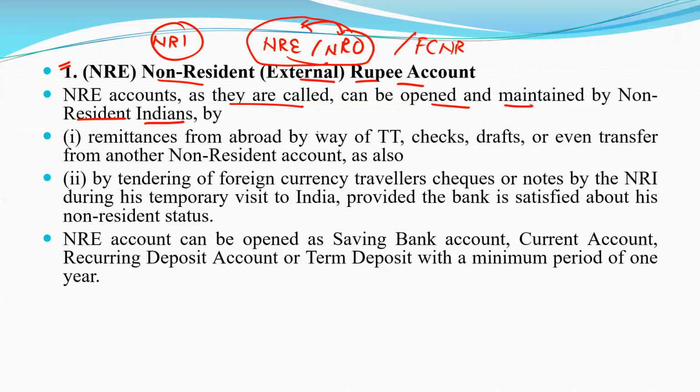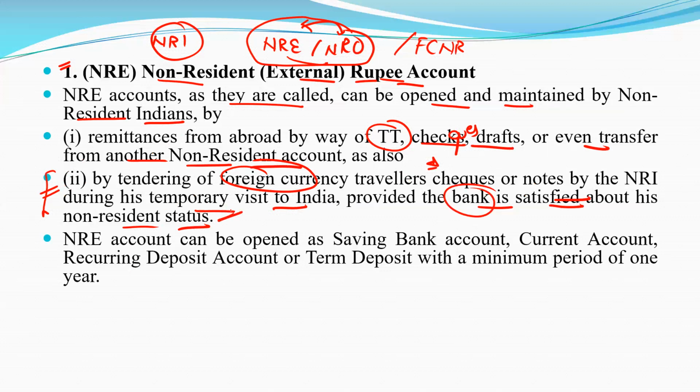First is remittances from abroad, by way of telegraphic transfers, checks, drafts, or even transfer from another non-resident account. Second is by tendering foreign currency travelers checks or notes by the NRI during his temporary visit to India, provided the bank is satisfied about his non-resident status.